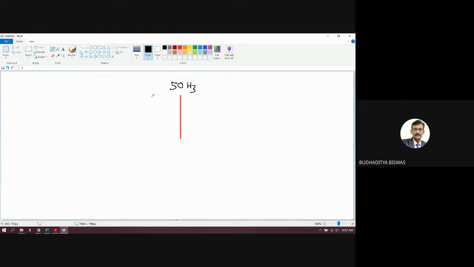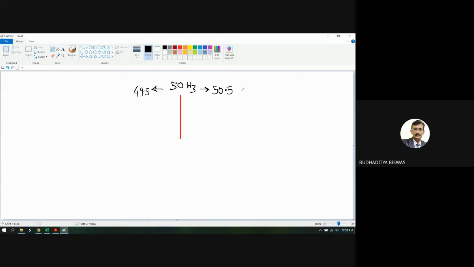That may be varying, and the frequency is allowed to vary from 49.5 hertz to 50.5 hertz generally, but sometimes it may go below 49, and sometimes it may increase beyond 50 or 51.